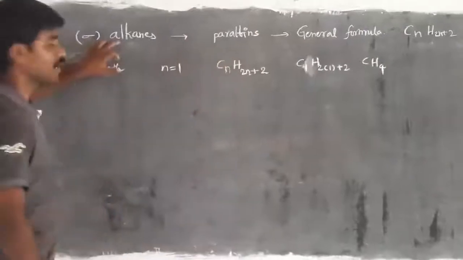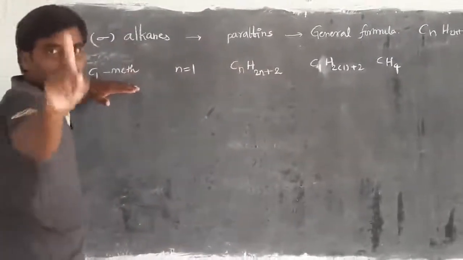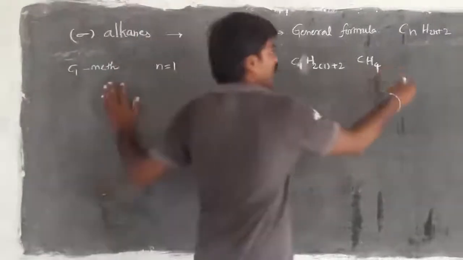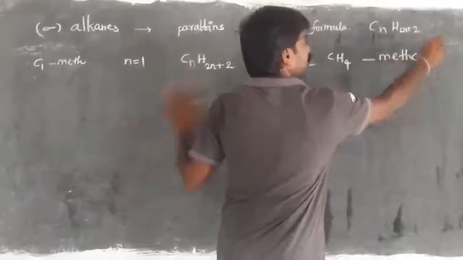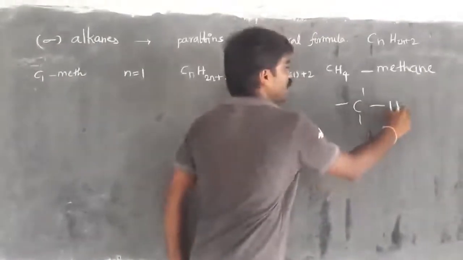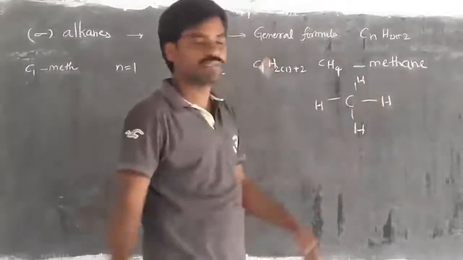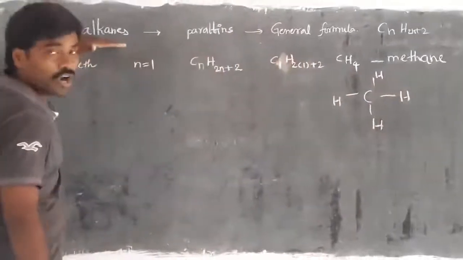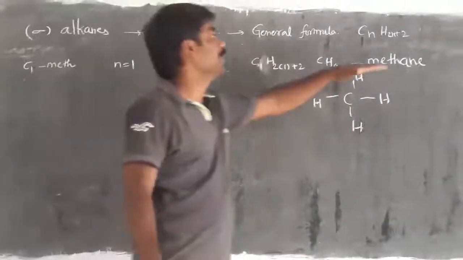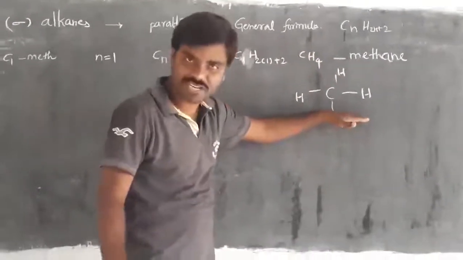Then this is for what? Alkane. How many atoms are there? Only one carbon atom is there, so the name of this particular alkane is methane. How? Just before, we said carbon has only single bonds with other atoms. See, only single bonds are present. Then the first alkane is methane. This is the formula and this is the structure.